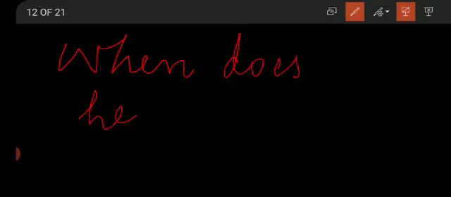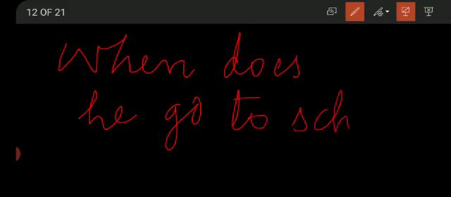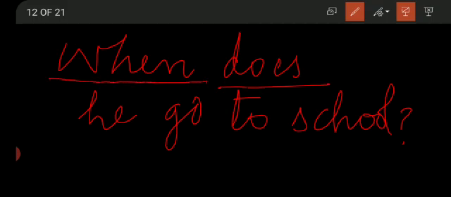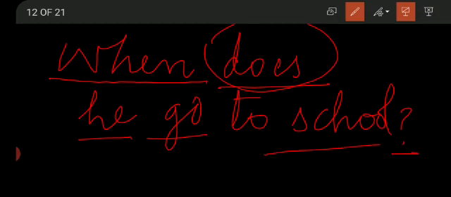When does he go to school? Question mark. So this is an interrogative sentence. So we have used when, then helping verb, then subject. So as the subject is singular, we have used does, then first form of verb, object, and question mark.